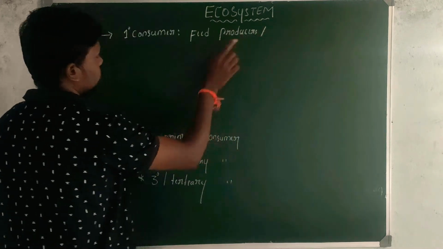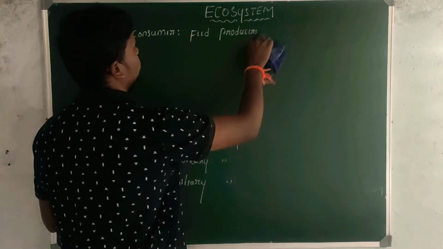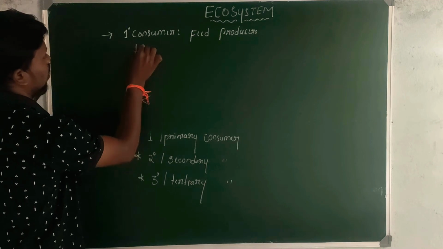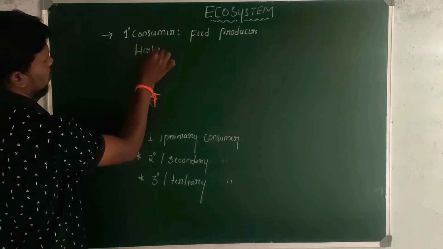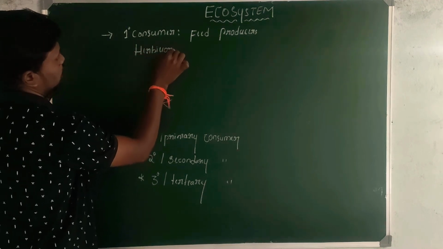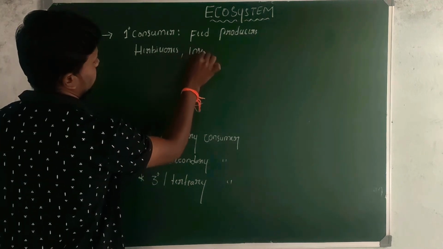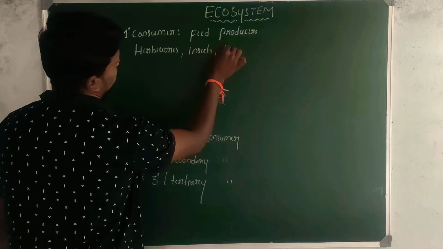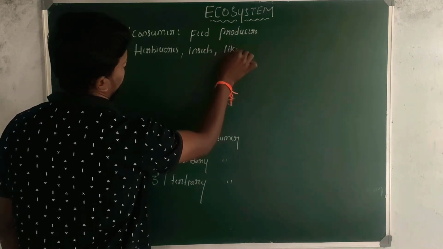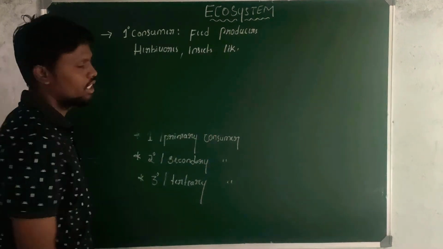Usually, in primary consumers, they are herbivores, like herbivorous insects.